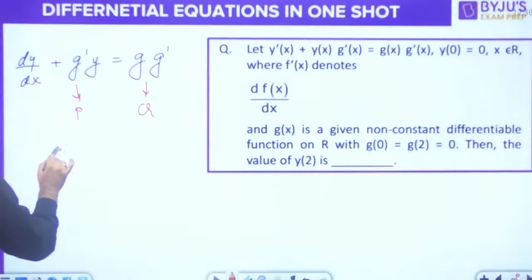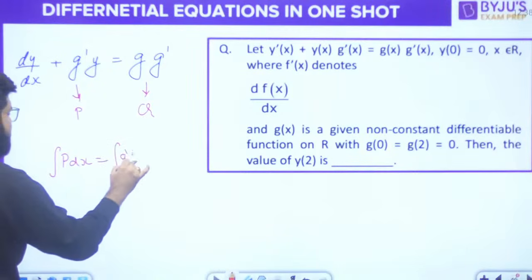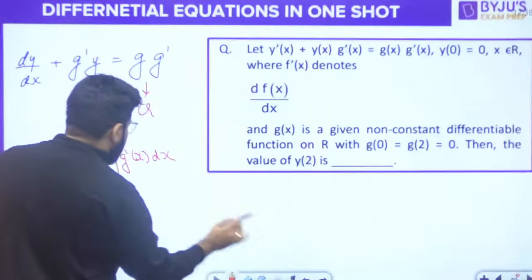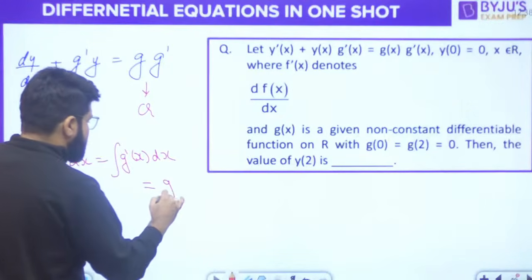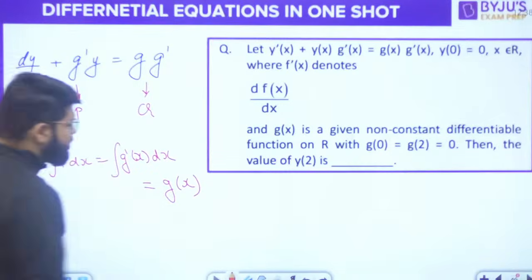But when you are going to do the integral of p dx, na, p itself is g dash x. Okay, integral and differential will cancel each other, right? And you will get the function g. G is first differentiated and then integrated, so you will get back the value of gx.